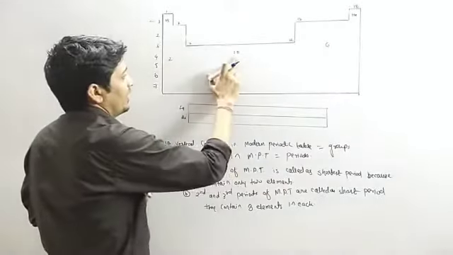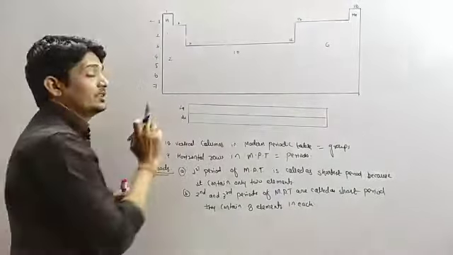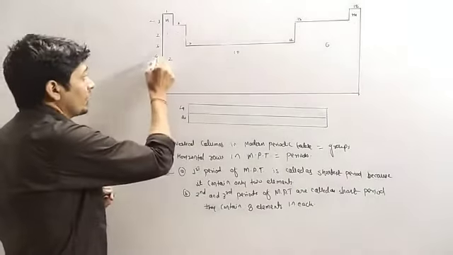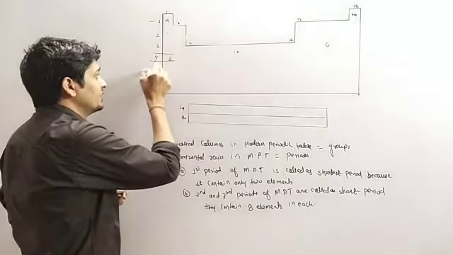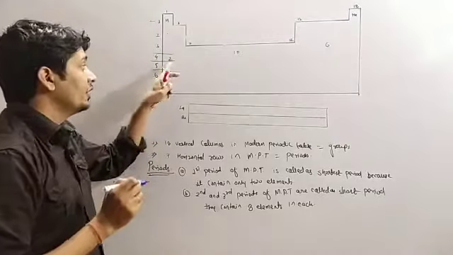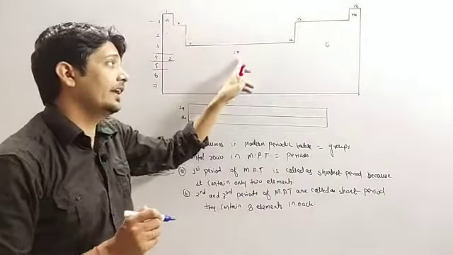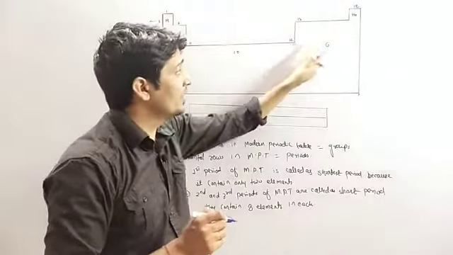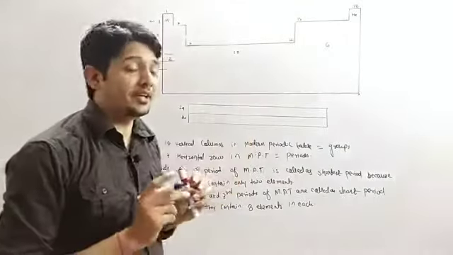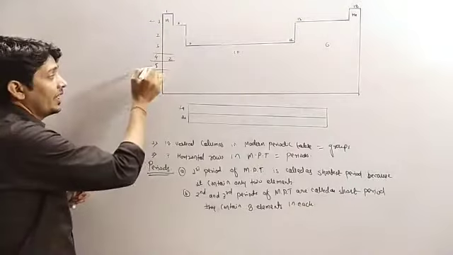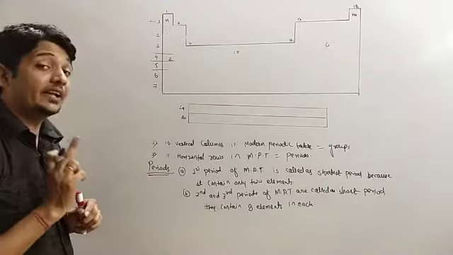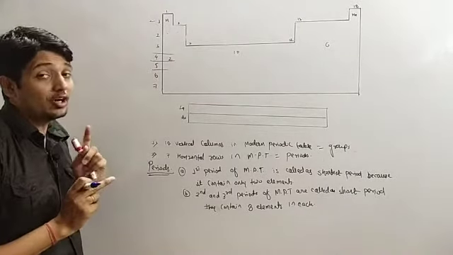So here we have 10 plus 6 is 16 and 2 is 18. So in fourth period as well as in fifth period they contain 2 elements here, then up to here they contain 10 elements, and from here to here they contain 6 elements in each. That means the fourth and fifth period contain 18 elements and it is called as the long period.